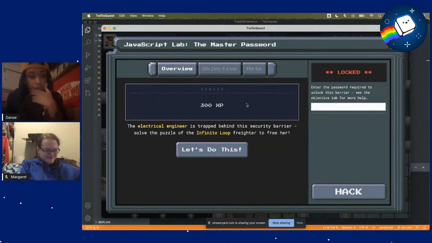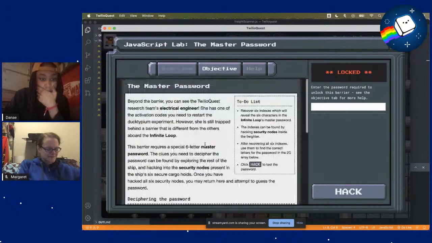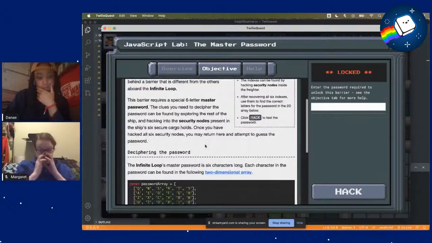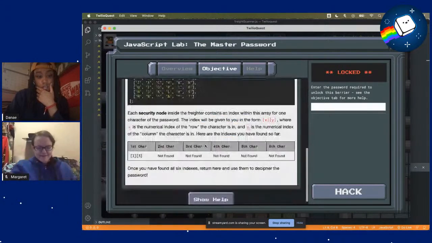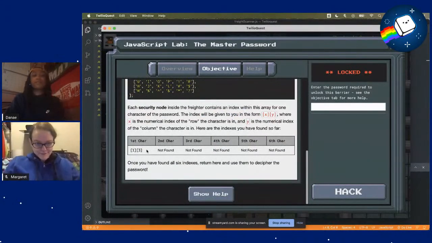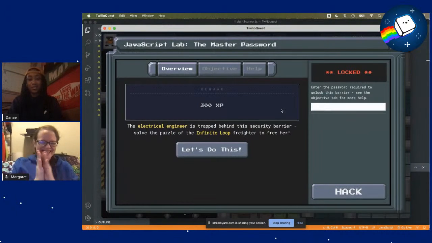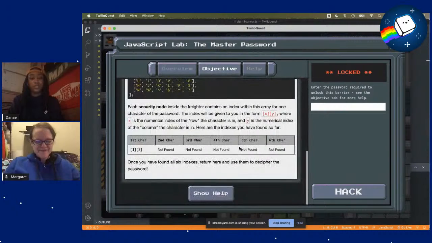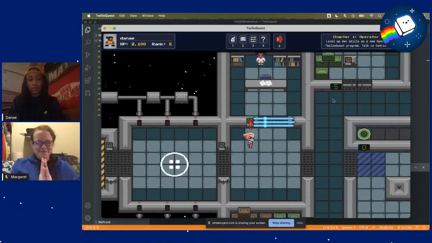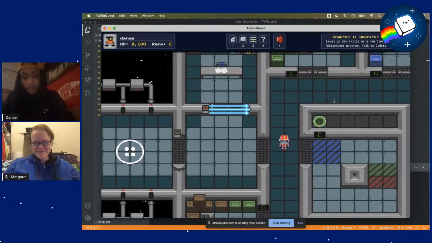Okay. So the electrical engineer is trapped behind the security barrier. Solve the puzzle of the infinite loop, harder to figure. Oh, okay. So I was right. I didn't get distracted. That was a part of this. Okay, that's convenient. So once we solve all of these, we can get to the electrical engineer. So we got the first one. This is 1, 3. Let's go.